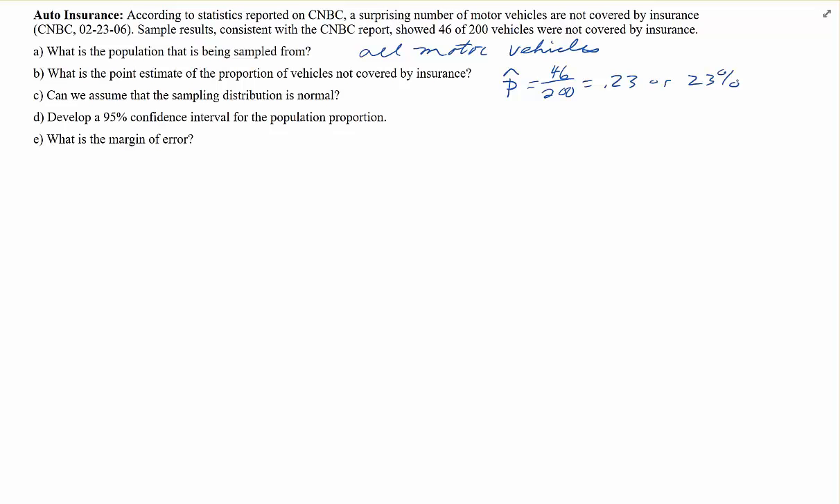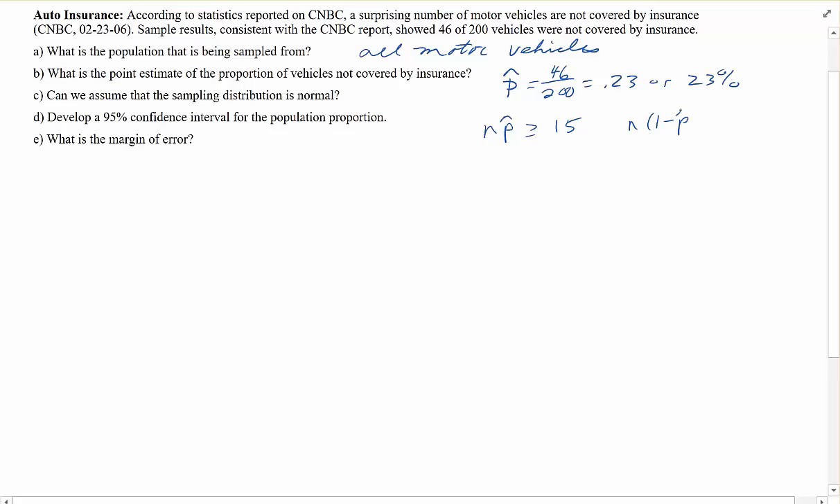Can we assume that the sampling distribution is normal? The condition for that is that the sample size times the sample percentage is greater than or equal to 15, and the sample size times the complement of the sample percentage is greater than or equal to 15. So we would have 200 times 0.23, which is 46, greater than or equal to 15, and 200 times 0.77, which is 154, and that's greater than or equal to 15. So can we assume that the sampling distribution is normal? Yes, so we can use standard normal.